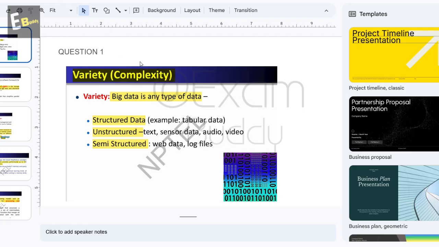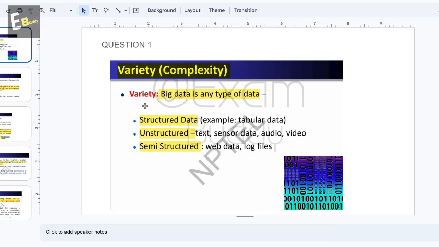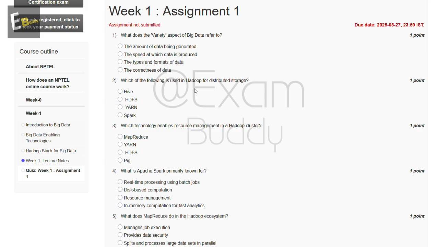Question first. Variety: big data is any type of data, structured, unstructured, semi-structured. So the answer of our first question is C, the types and formats of data.